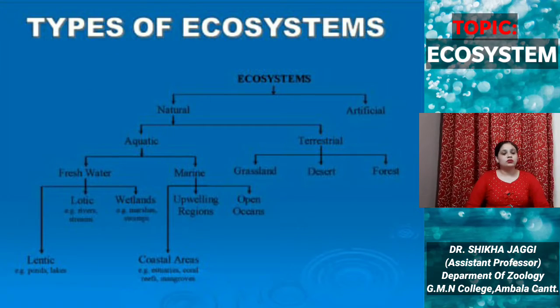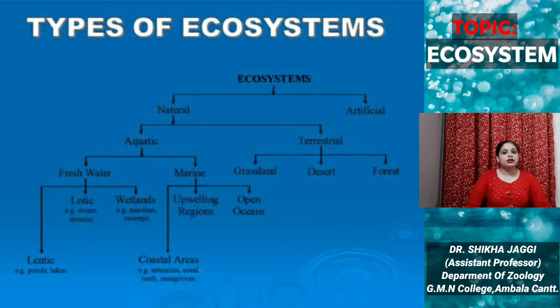Next is the type of ecosystem. We will not go into the detail of the types of ecosystem, but broadly, ecosystems are classified into two, natural and artificial. Natural exists naturally in the environment, and artificial is man-made, like arboreta. Natural is further classified into two, aquatic and terrestrial, the water ones and the land ones. Aquatic is further classified into two, freshwater and marine.